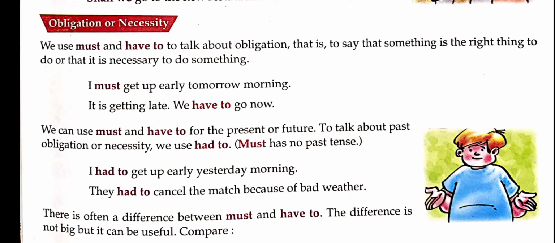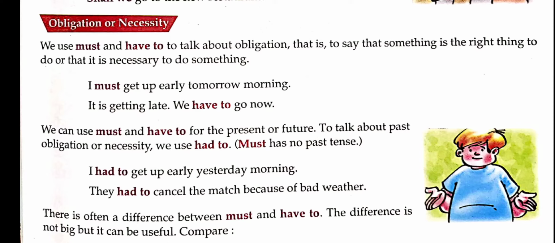Now obligations and necessity. We use must and have to talk about obligations. That is to say that something is the right thing to do or that it is necessary to do something.